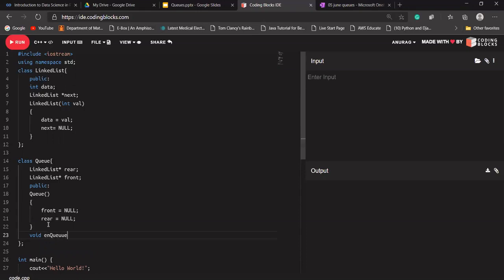What our enqueue function will do, okay, it will take an argument, data that needs to be added.